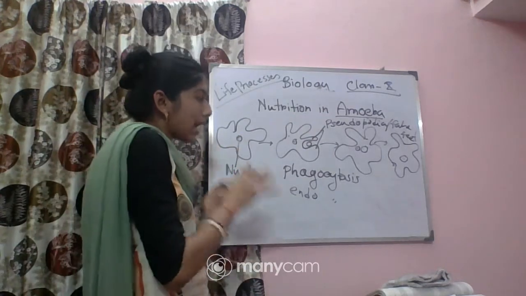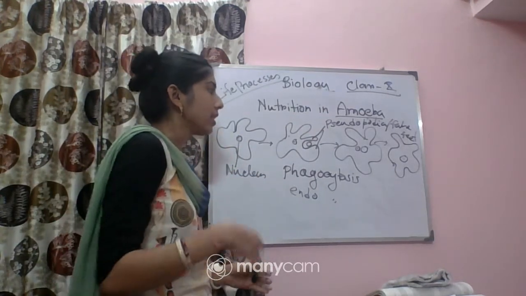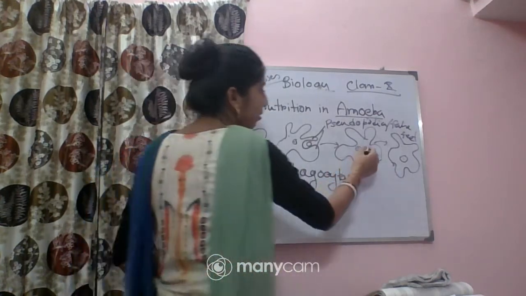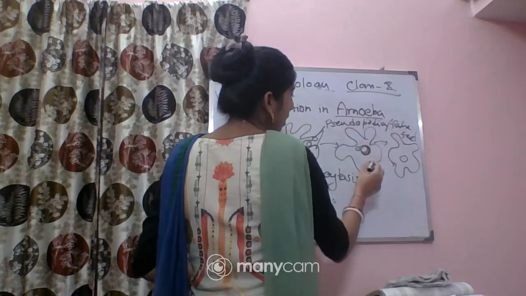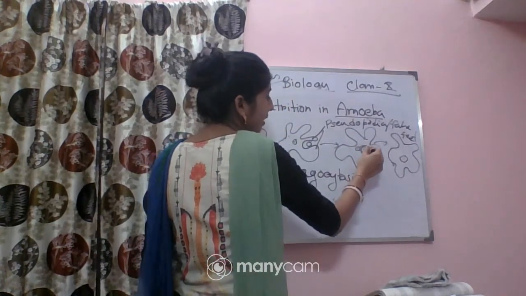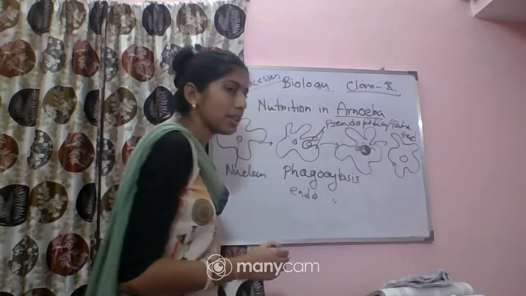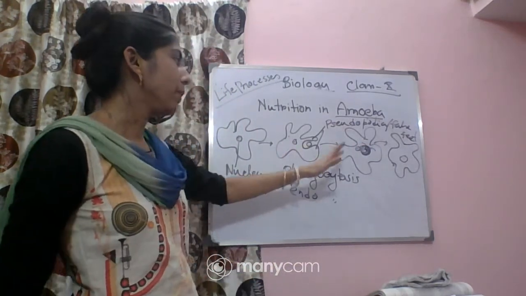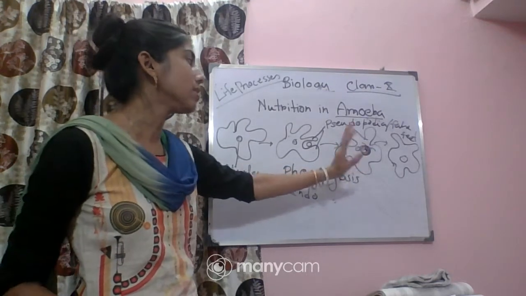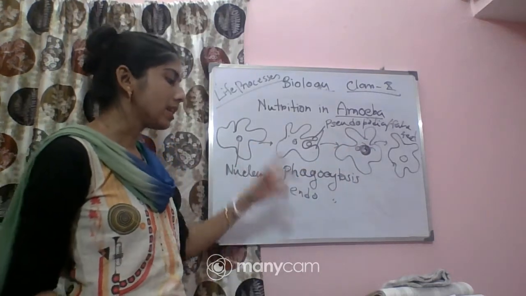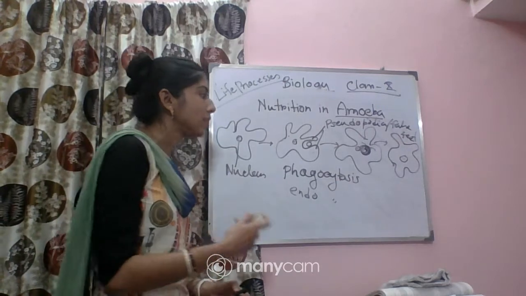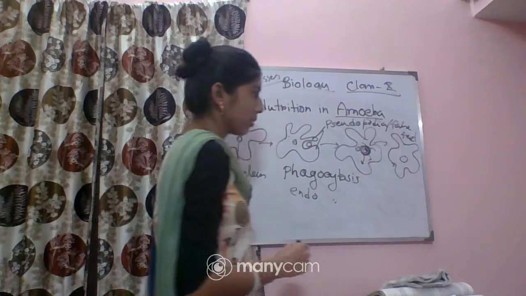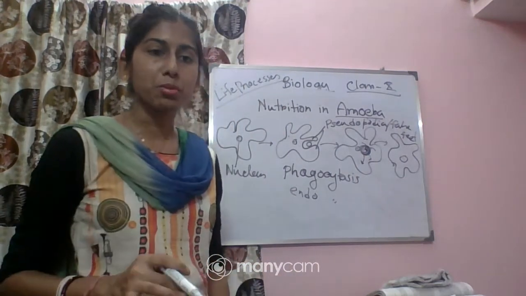Next, come to the digestion process. In digestion it will be intracellular digestion. Some enzymes will be released from the lysosomes into the food vacuole. So they form a food vacuole inside which food will be there, and enzymes will be released by the lysosome inside the food vacuole, and the complex food will be converted into a simple one. So this is the digestion process. Next, the digested food will diffuse into the cytoplasm. So this is the absorption process.